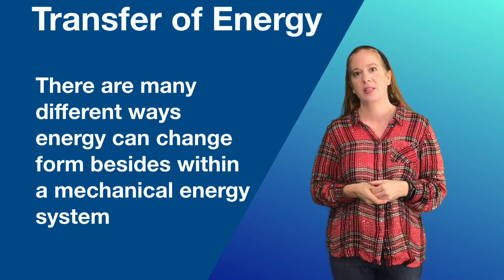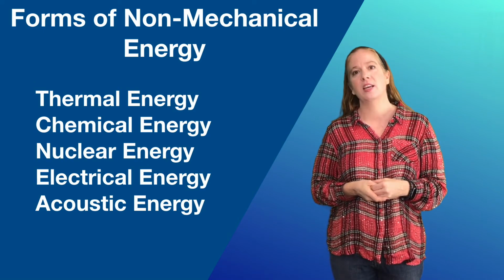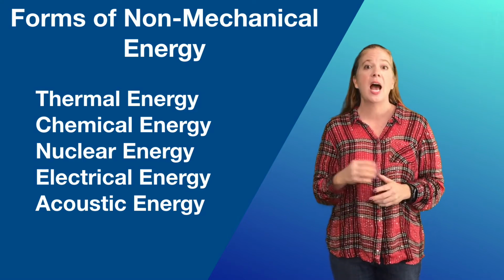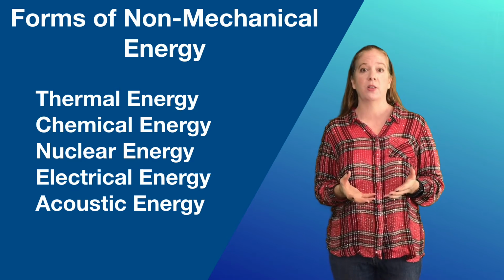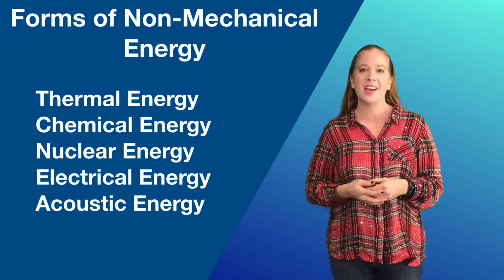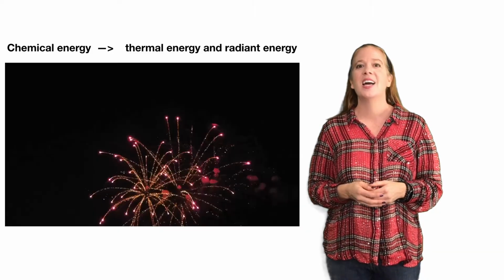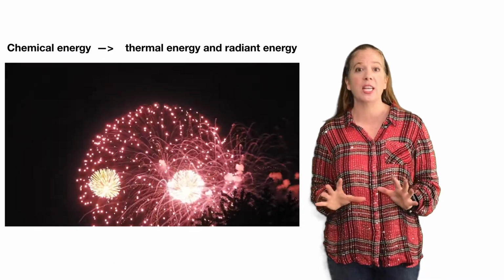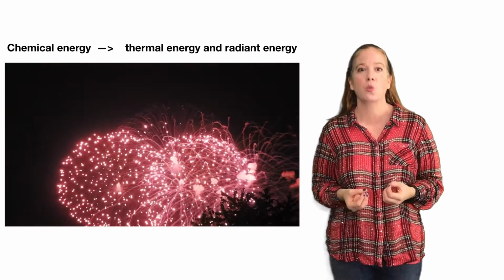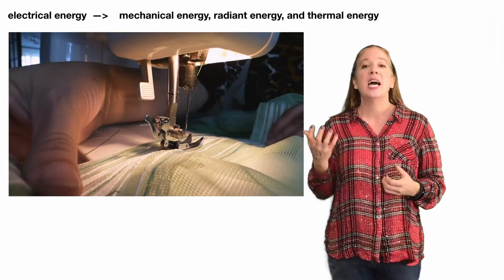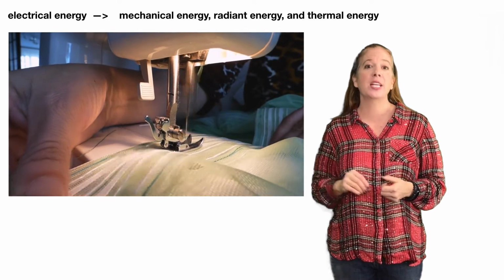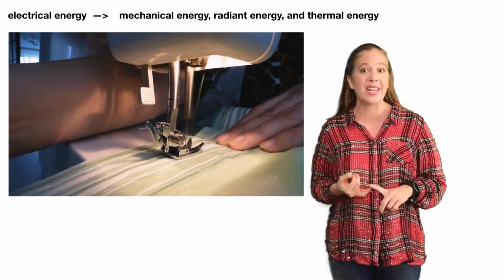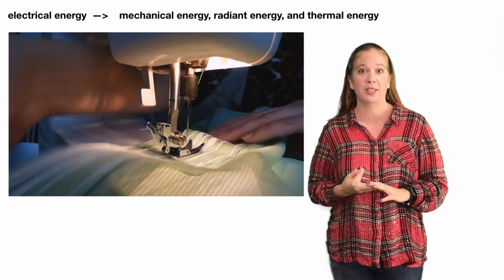in the system. Some other ways that you might see non-mechanical energy would be thermal energy, chemical energy, nuclear energy, electrical energy, and acoustic energy. During a fireworks display, that chemical energy is being converted into thermal energy and radiant energy. This sewing machine is converting electrical energy into mechanical energy, radiant energy, and thermal energy.